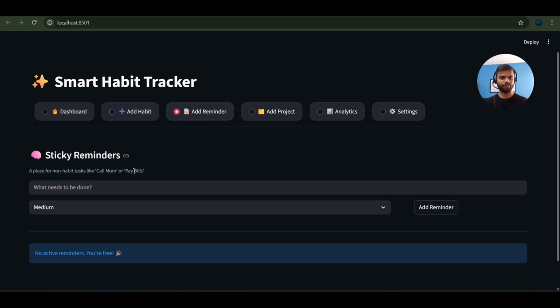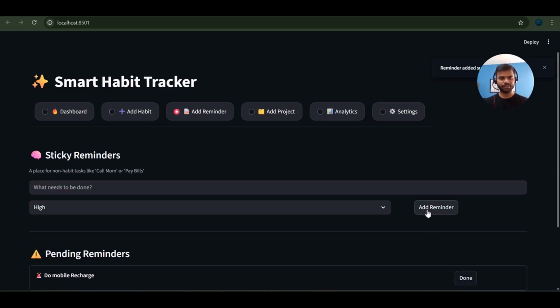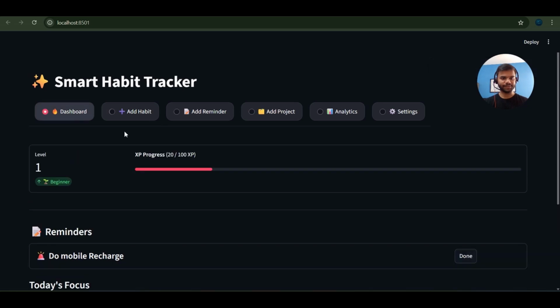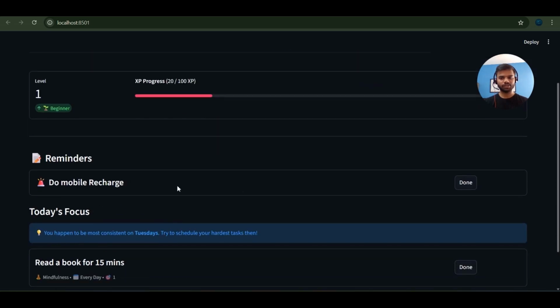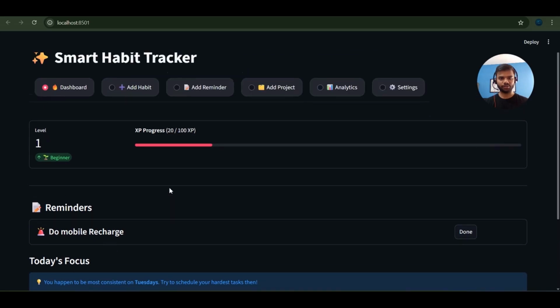Now let's say add a reminder. And here are some basic or example reminders like call mom or pay bills. So let's add a reminder. Suppose, let's say, I want to do mobile recharge. So I will simply write do mobile recharge. And I will set the priority as high. So I will just click on this add reminder. And if we go here, this is the do mobile recharge, which is of high priority right now.